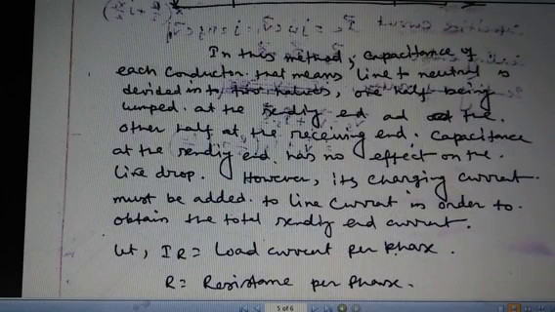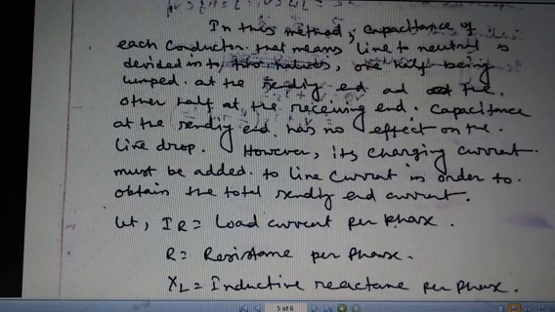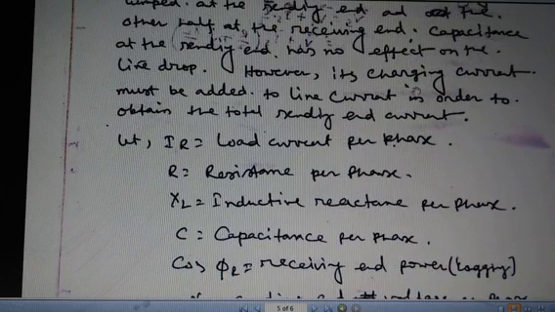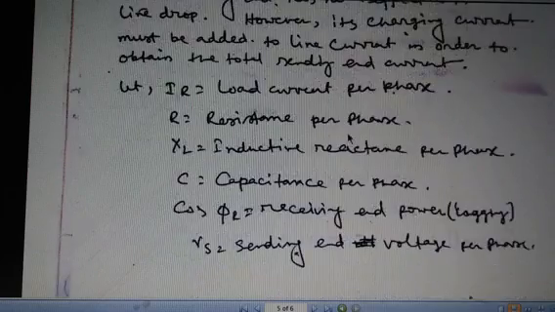So in this method, the capacitance of each conductor, that means the line to neutral, is divided into two parts. One half is lumped at the sending end, and the other half at the receiving end. Capacitance at the sending end has no effect on the line drop. However, its charging current must be added to the current obtained, to get the total sending end current.